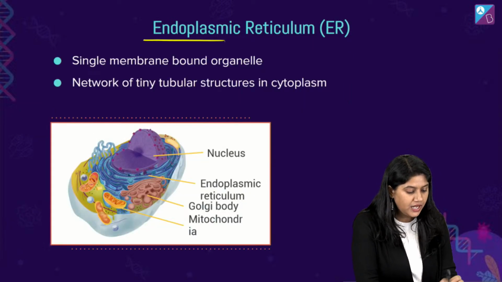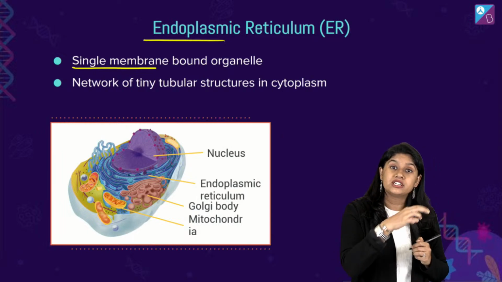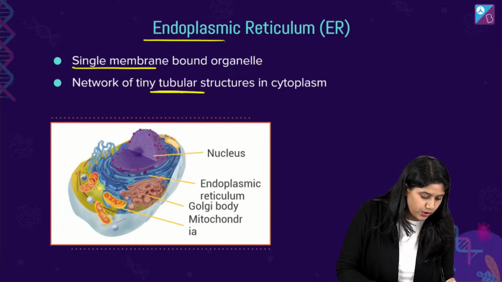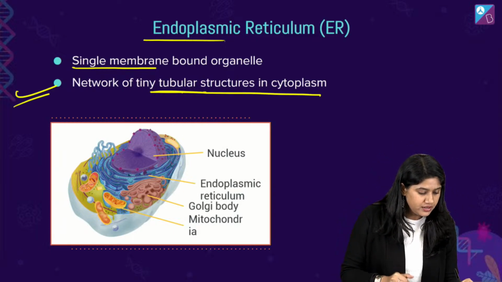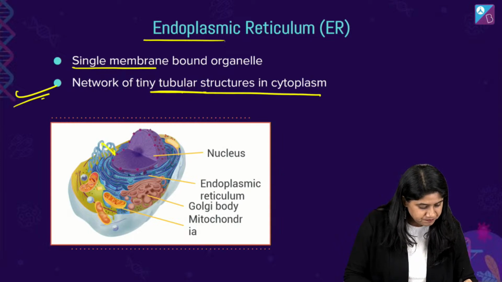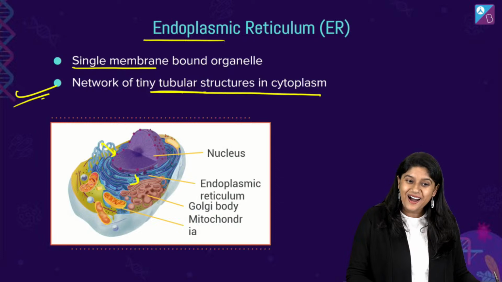When we talk about the ER, right, we know that it's a single membrane bound organelle. It has a network of tubes, right? It is a network of tiny tubular and flat sac-like structures. Okay, so we can see over here, this is the nucleus, and very close to it we have the ER.